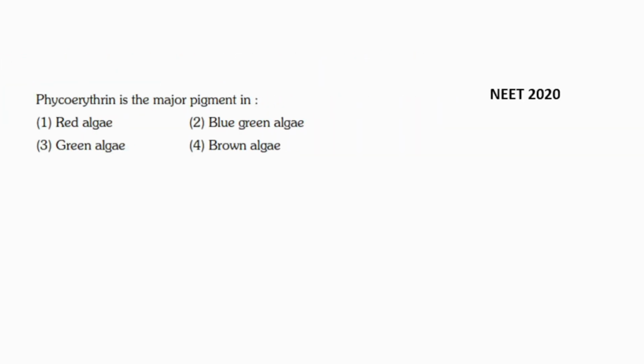Now coming to next question, phycoerythrin is a major pigment in red algae, blue-green algae, green algae and brown algae. This question came in NEET 2020. So we have to find out the algae which has phycoerythrin as a major pigment. So I'm writing G for the green algae, B for brown algae and R for red algae.